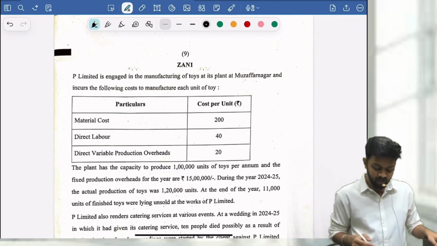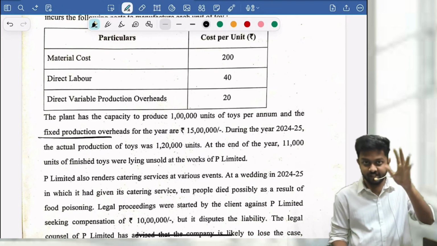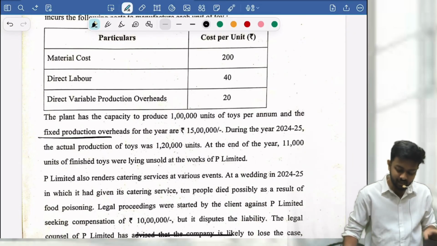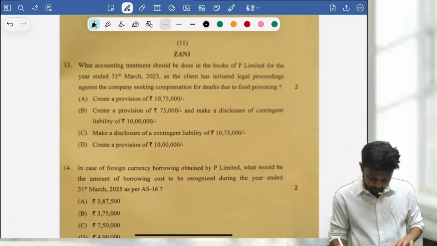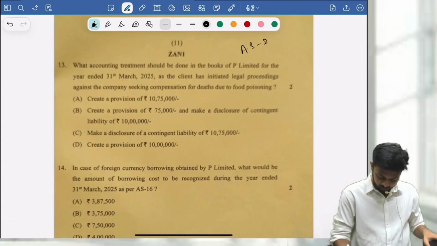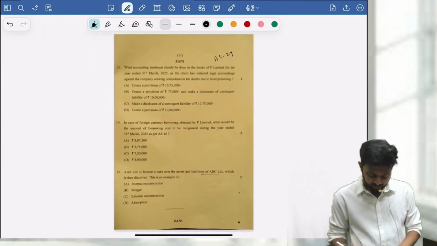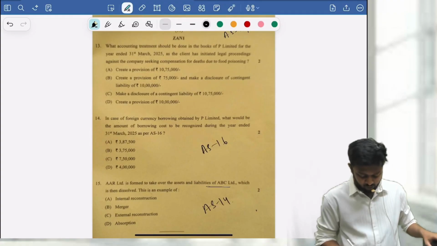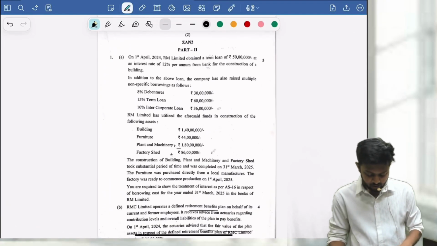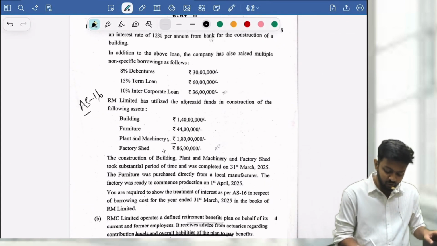We have discussed variable overheads. They have also given fixed production overheads. You know what to do. Actual capacity, standard capacity, again the same things guys. Then you have a question from AS 29, again AS 16. Then you have something from AS 14 also. Then a question from AS 16, then a question from AS 14, again very simple.